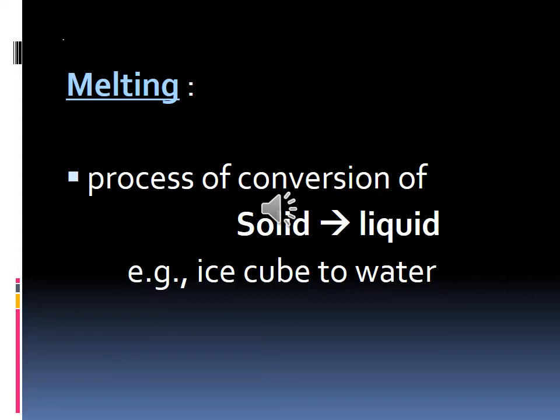First we said the process of conversion of solid to liquid is called melting. What is the example of melting? Ice cube to water. When will the melting take place? On heating, the melting takes place. If you are putting those ice cubes on the pan and heating them,